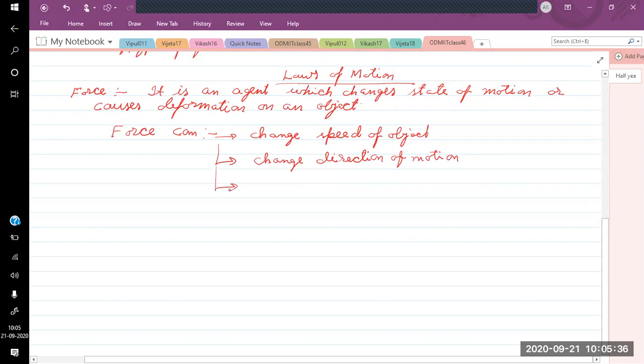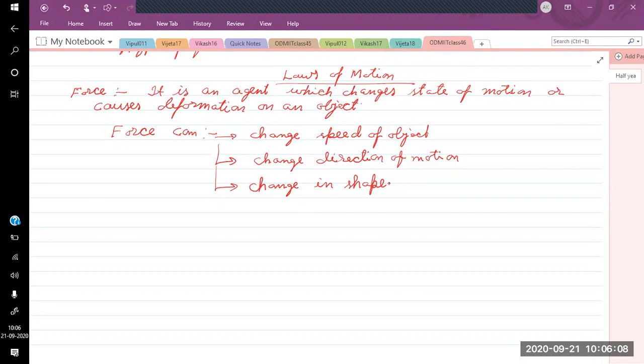it can change shape. How does it change shape? If we take a rubber band and try to stretch it, its length increases. If we have a spring and compress it, its length decreases. So change of shape can also occur with the application of force. Change in shape. Okay, so this is force, and force has been known since ancient times, and many studies have been done related to force.